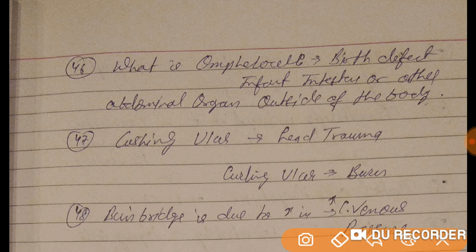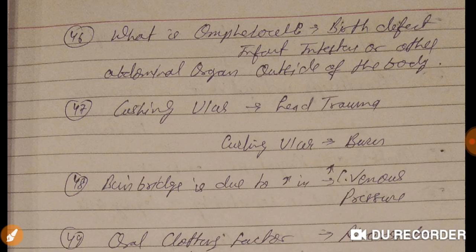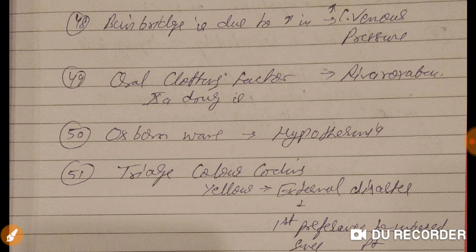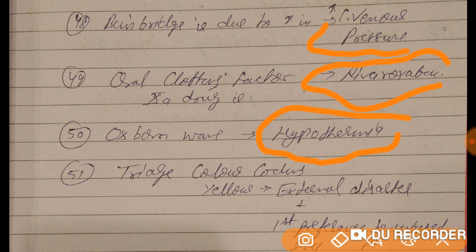Now, what is omphalocele? That is a birth defect of an infant in which the intestine or other abdominal organs are outside the body. Cushing ulcer we find in head trauma or head injury. Curling ulcer we see in burns. Now, the bendover bridge is due to increase in central venous pressure. Oral clotting factor 10A inhibitor drug is rivaroxaban. Osborn wave is seen in case of hypothermia.